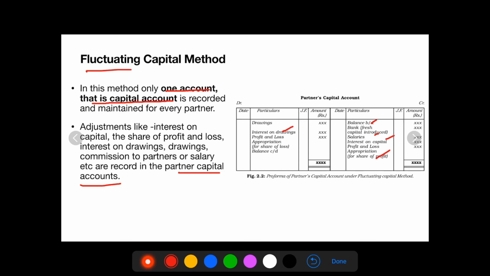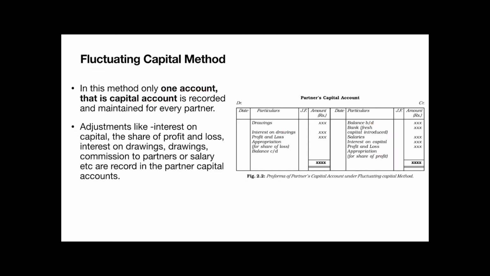So, under this method, we prepare only one account. You will be learning more about the fixed capital method and fluctuating capital method while we are working out the problems.